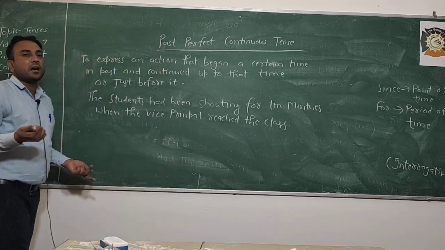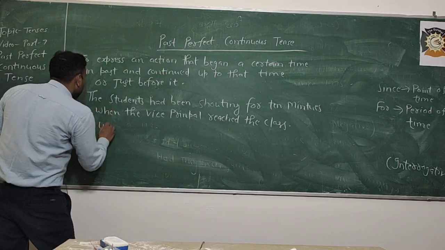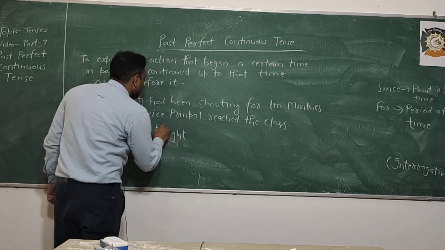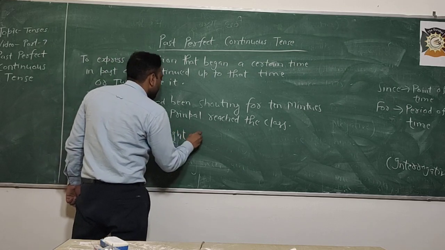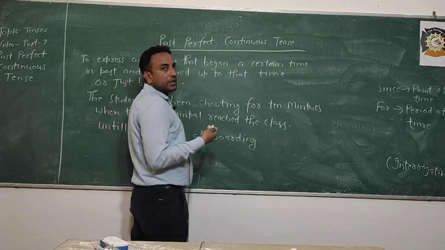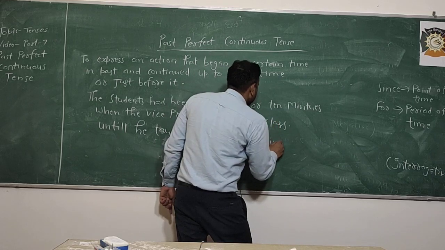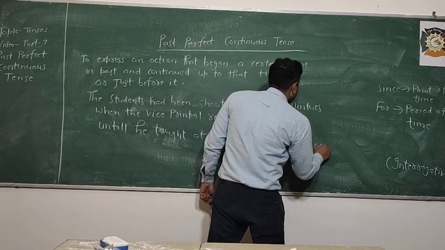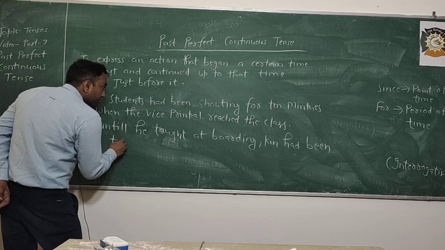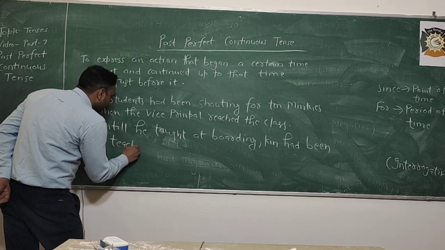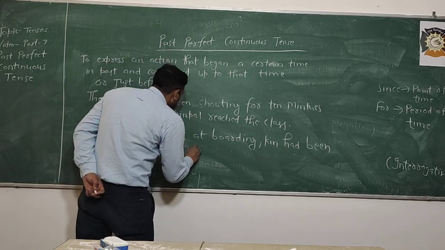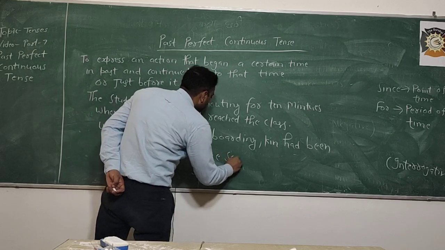So, the next example is: until he taught at boarding school, Kin had been teaching in a village school, or a city school.